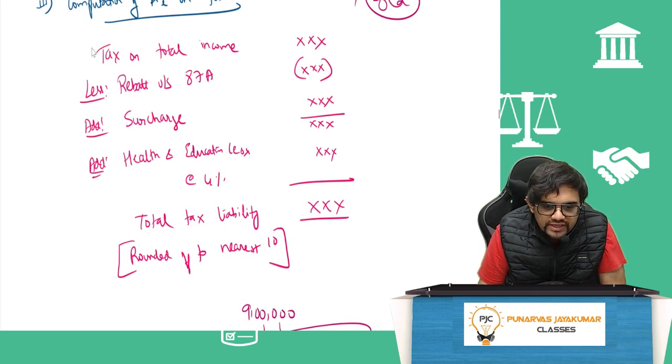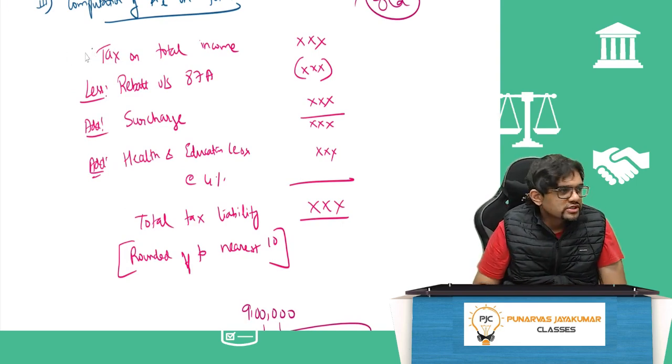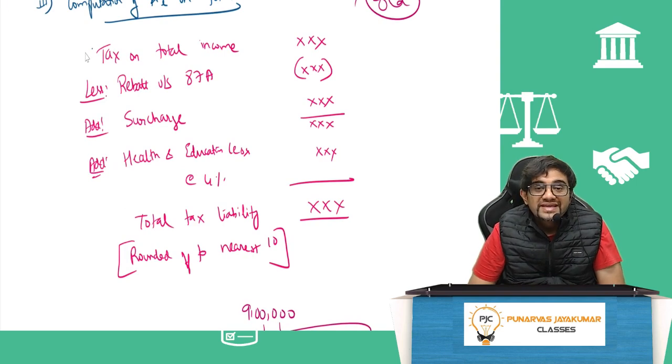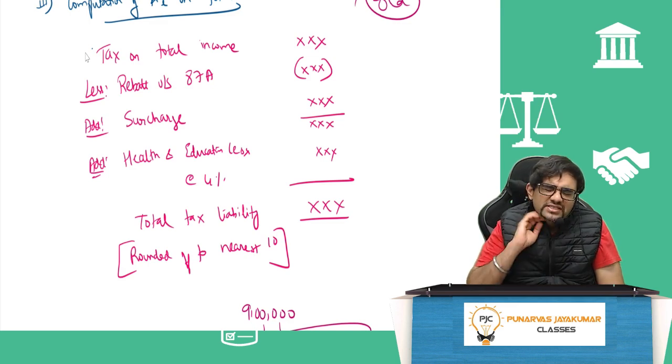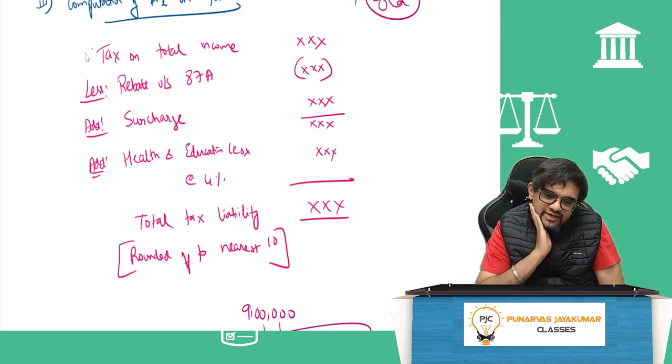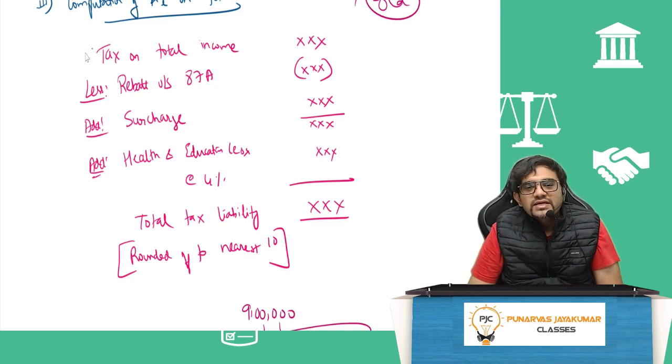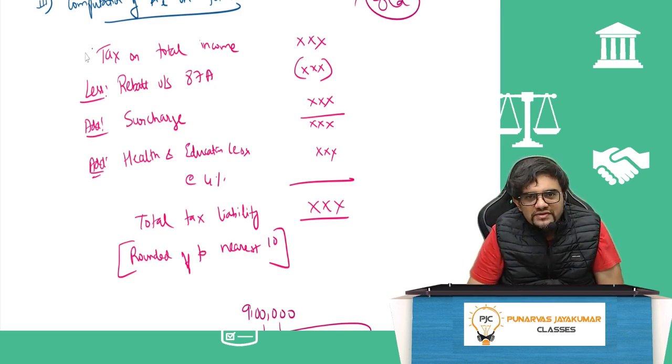First, I have to compute the tax on total income. Overall structure: I have to compute the tax on total income. Less, there is something called rebate under section 87A. Anybody earning income up to 5 lakh rupees, there is no tax. Up to 5 lakh, there is no tax. Rebate is like a cashback, like a refund. So from tax on total income, you will take something less: rebate under section 87A.